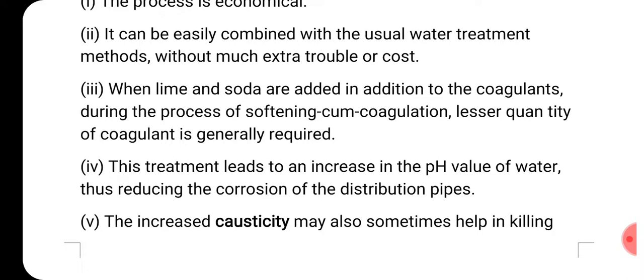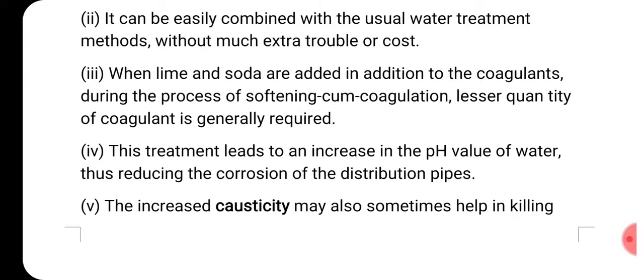And what is the fourth advantage? This treatment leads to an increase in the pH value of water, thus reducing the corrosion of the distribution pipes. If the pH value is increased, the water will be alkaline, and alkaline water is good for all purposes: drinking, factories, and distribution of water.